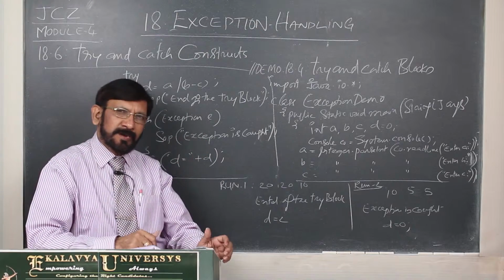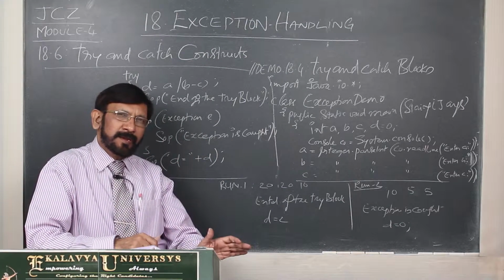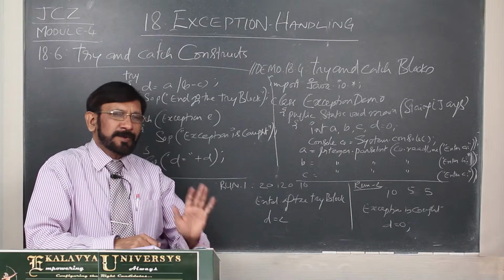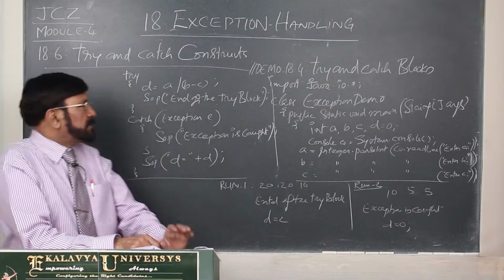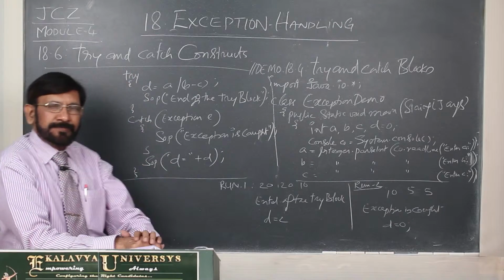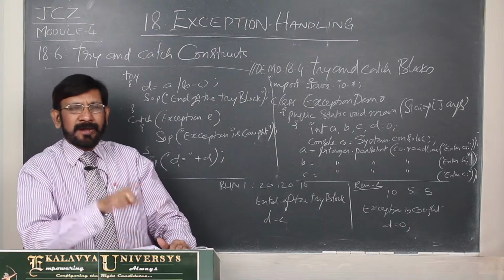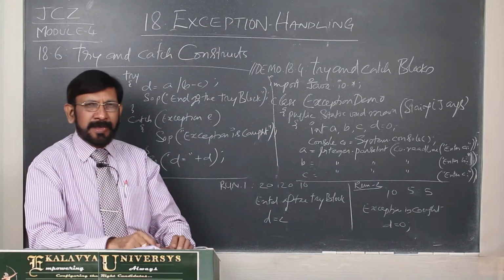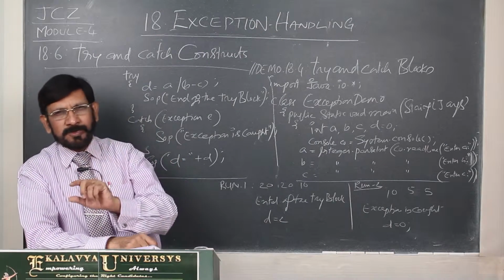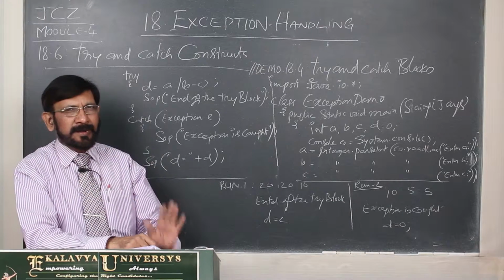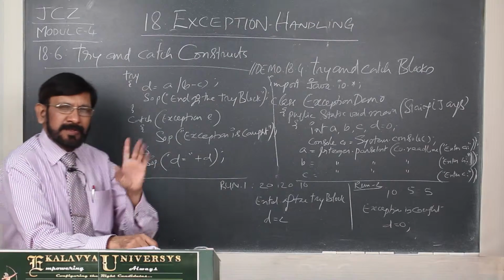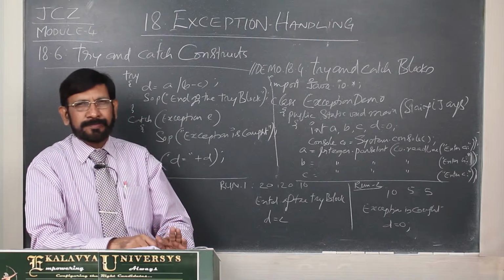Creating a block is not compulsory, but when there are multiple statements you must write a block. Okay, that you know. But as far as try and catch are concerned, a block is compulsory. They may have one statement or multiple statements. Creating a try block and creating a catch block are compulsory. That is the first point you have to learn.